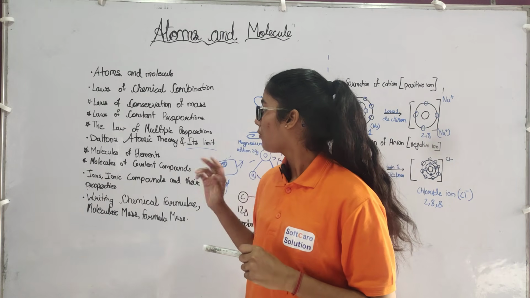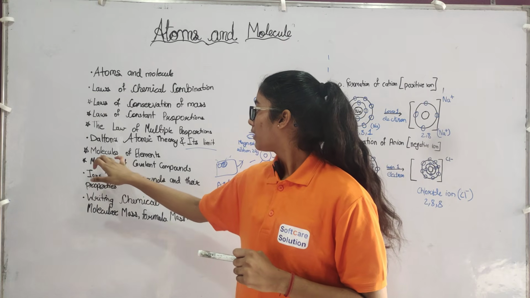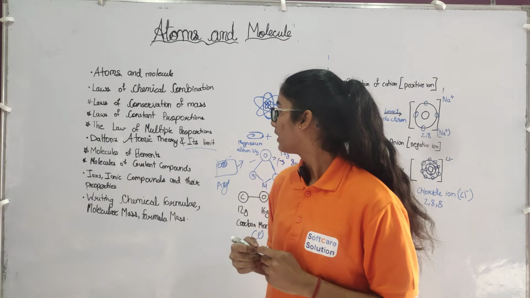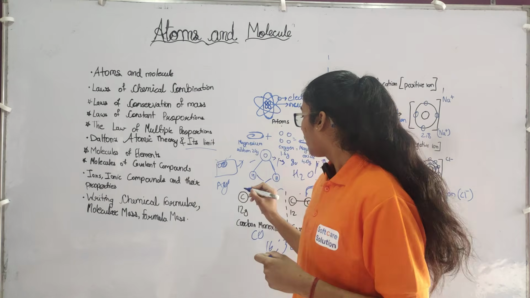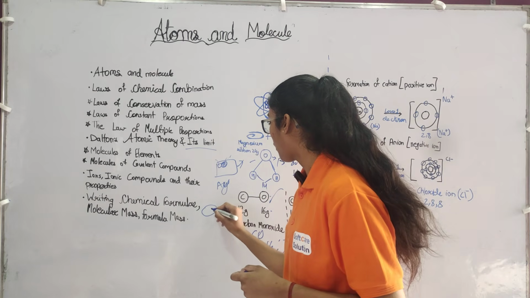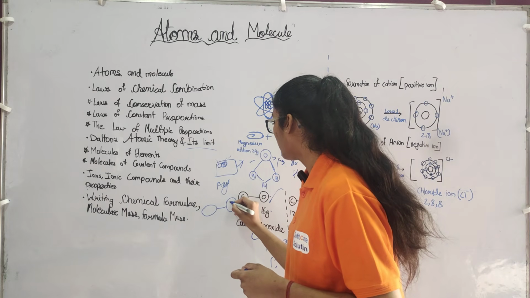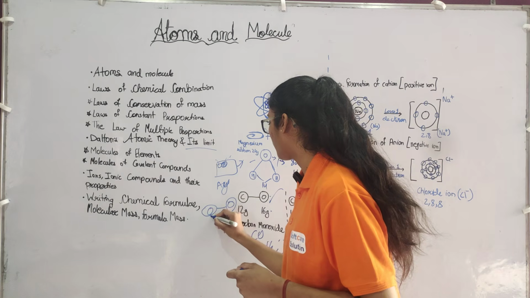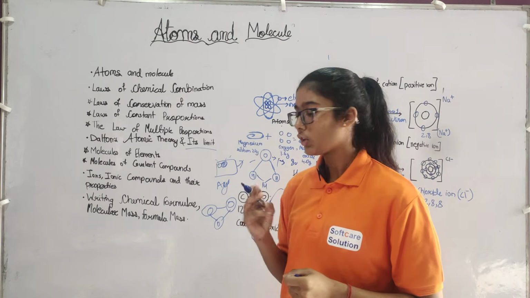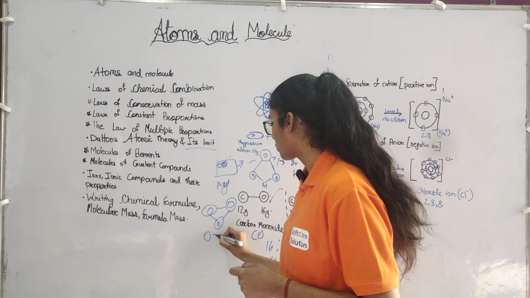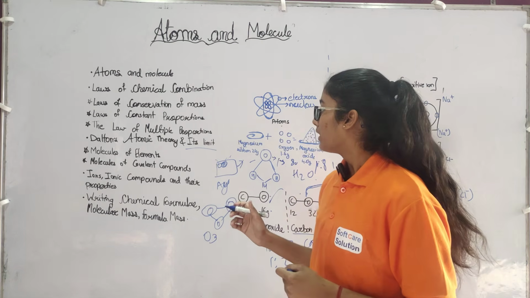Second, the types of molecules. First, the molecules of elements. The molecules of elements are groups of atoms of only one type of atom, like oxygen. Three oxygen atoms make ozone, which is O3.